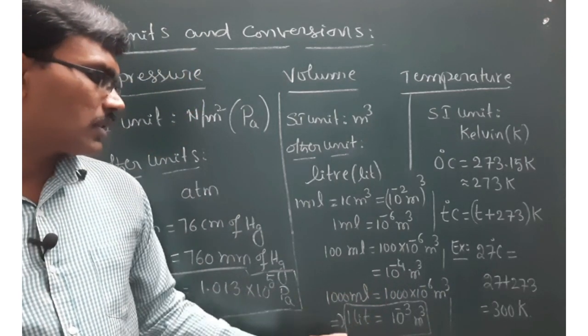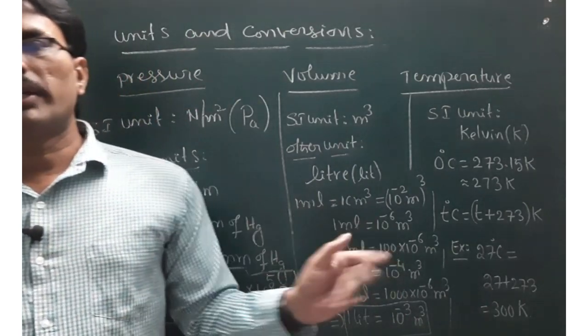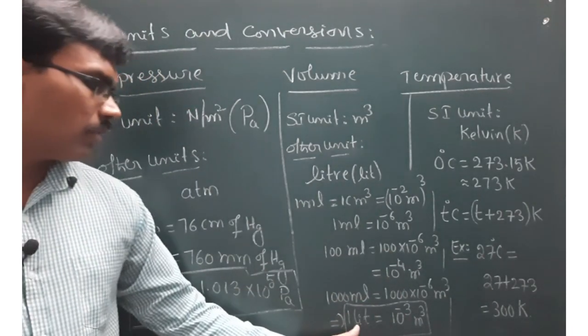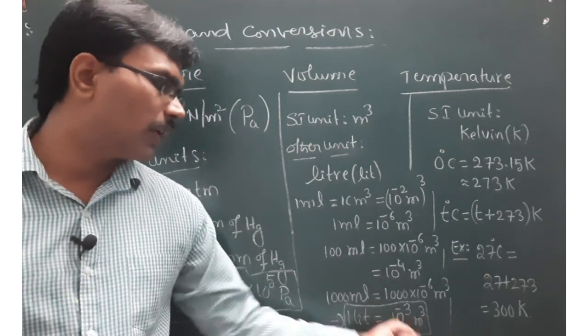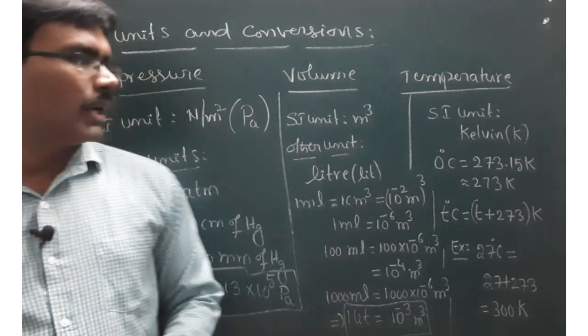So 1000 ml is nothing but 1 liter. Therefore 1 liter is equal to 10 power minus 3 meter cube. So this is the main conversion factor between liters and meter cube. So 1 liter is equal to 10 power minus 3 meter cube.